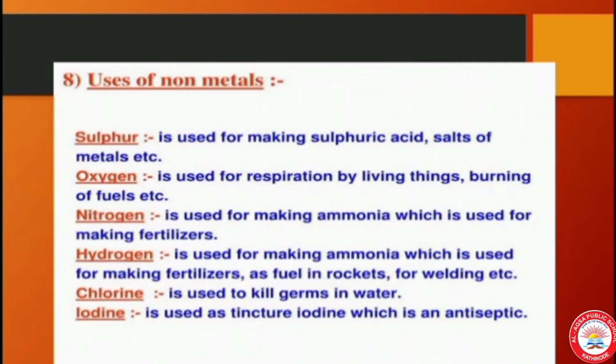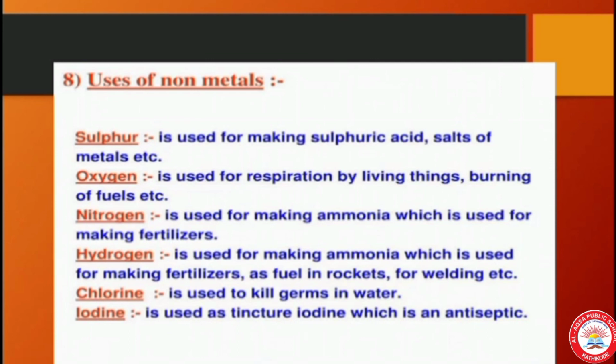Now we can discuss uses of non-metals. The first one, sulfur. Sulfur is a non-metal. It is used for making sulfuric acid, salts of metals, etc. Okay. Oxygen. Oxygen is a non-metal. I think all of you know what is the use of oxygen. It is used for respiration by living things, burning of fuels, etc.